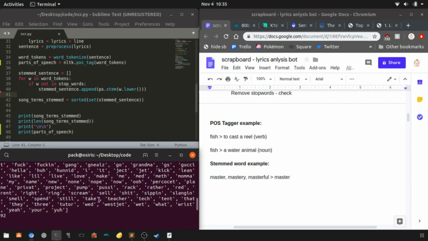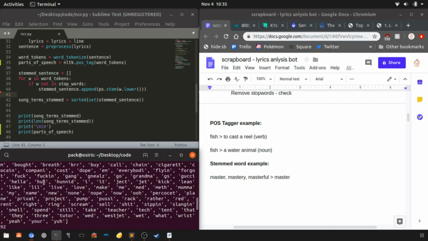Okay, so this up here is actually the list of stems, and there's an error on here I'll talk about in a second. Let me find a good example to explain how this works. Actually, this right here is a fine example. If we have these 3 different words in the song, we're not going to see all 3 here in this list, because these are just the stems. We're just going to see the one.